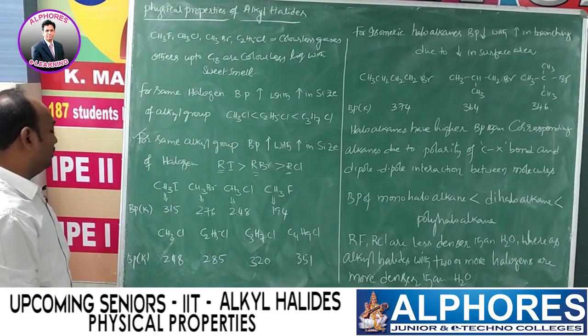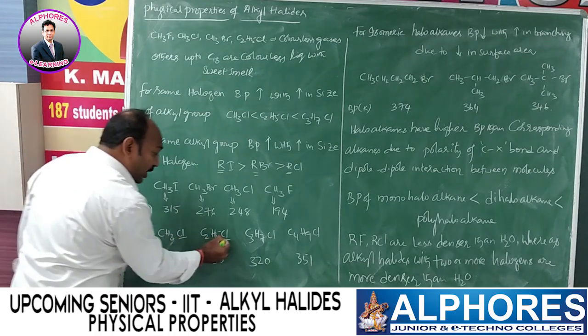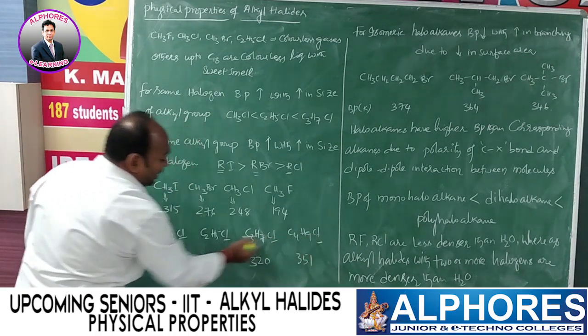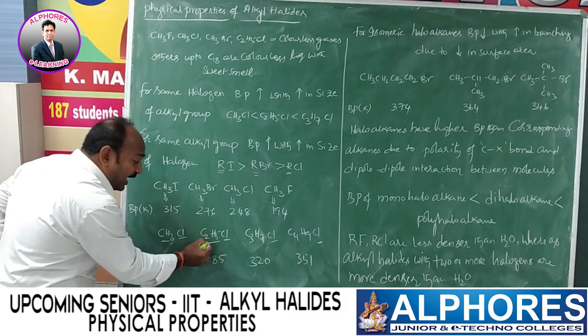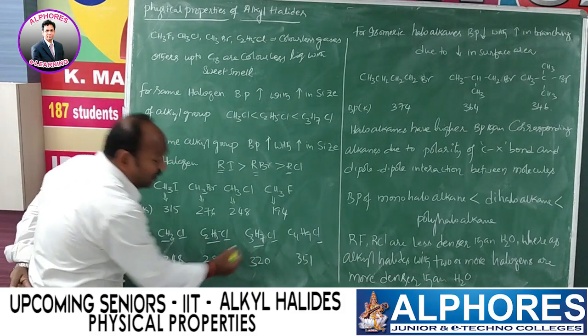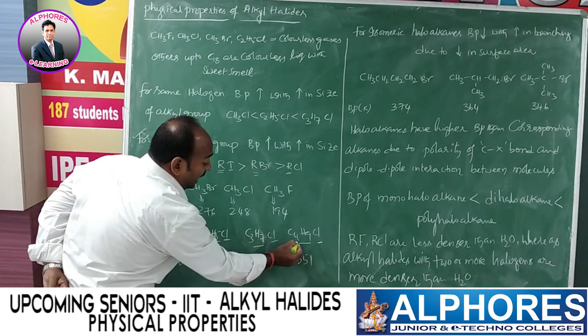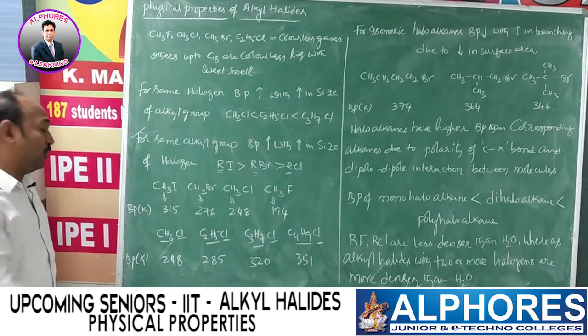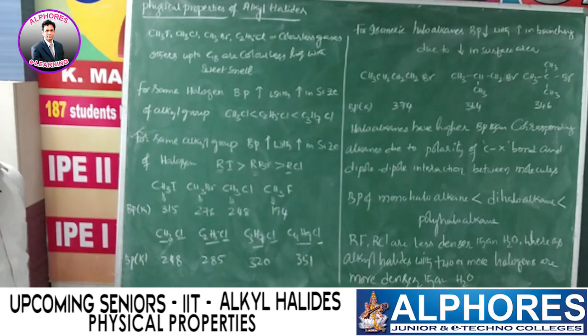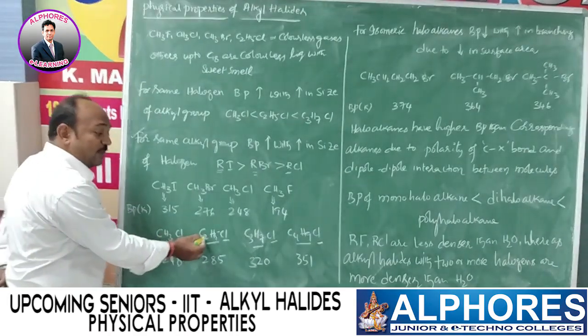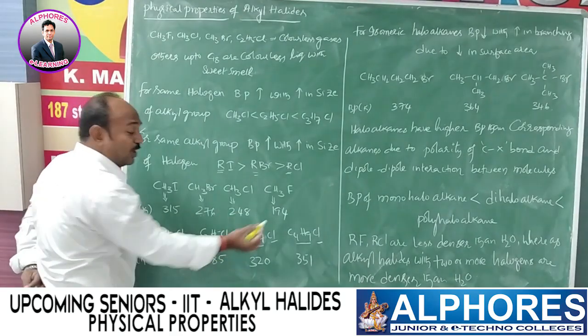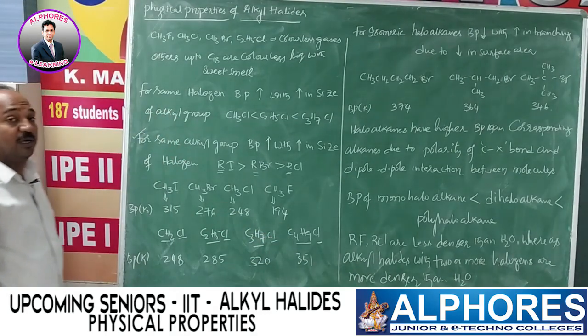And let us check the previous statement also. Here I am going to consider four chlorides: methyl chloride, ethyl chloride, propyl chloride and butyl chloride. Methyl chloride consists of only 1 carbon, ethyl chloride 2 carbons, propyl chloride 3 carbons, and butyl chloride 4 carbons.